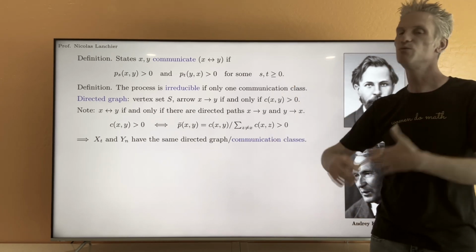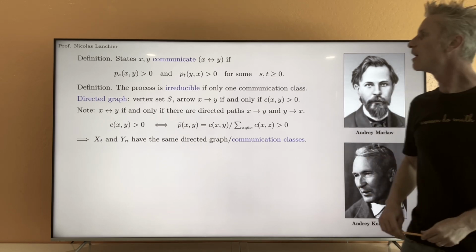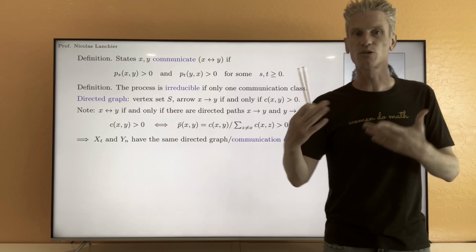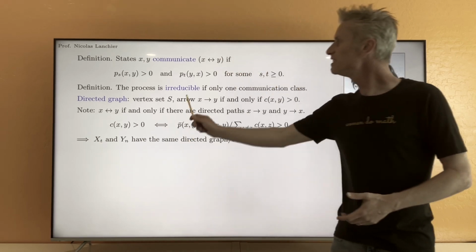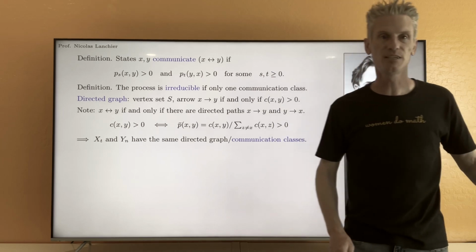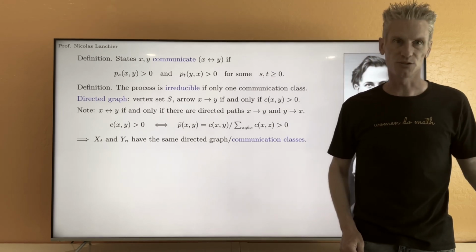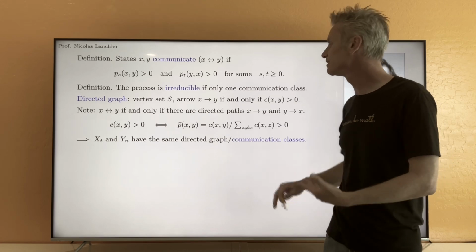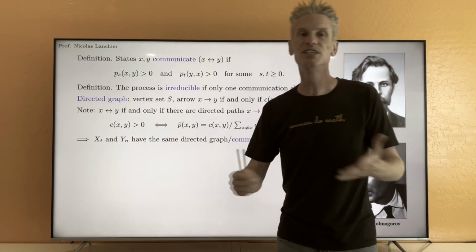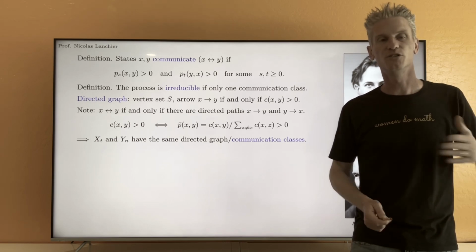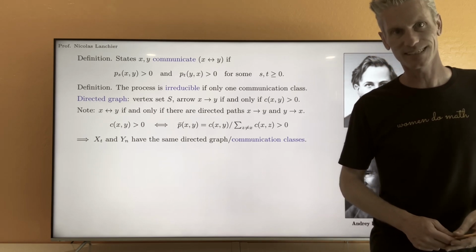So from this, we can deduce that, in particular, the continuous time Markov chain X_t is going to be irreducible if and only if the embedded Markov chain is irreducible. To understand the notion of communication classes and irreducibility, you only need to look at the embedded Markov chain, and you can just use the result we saw in chapter 7.